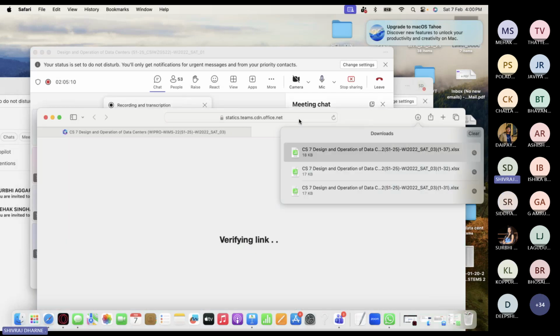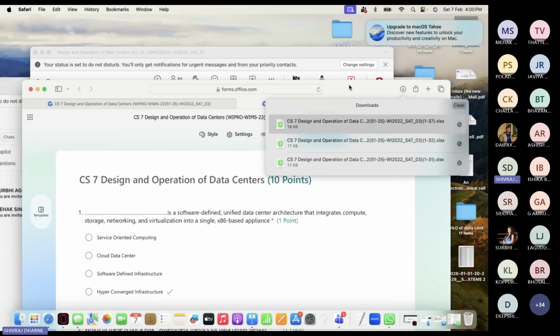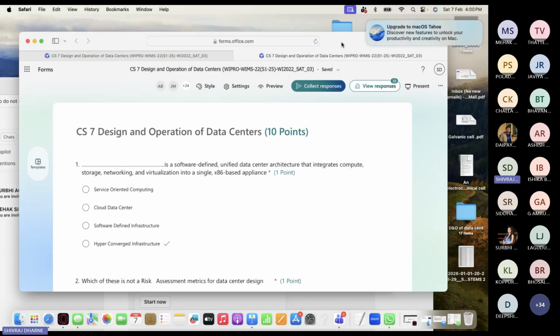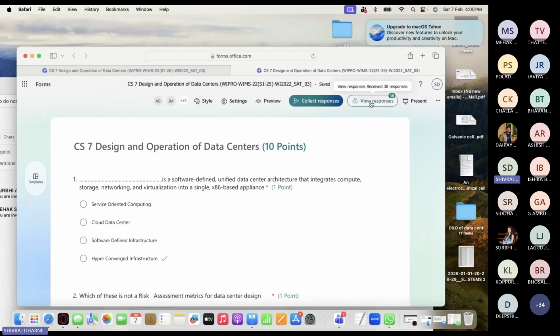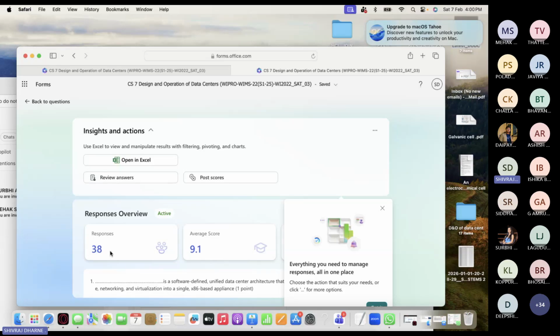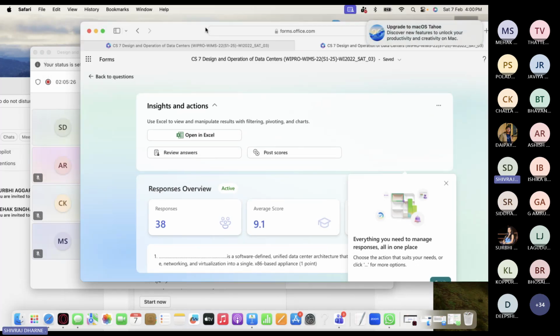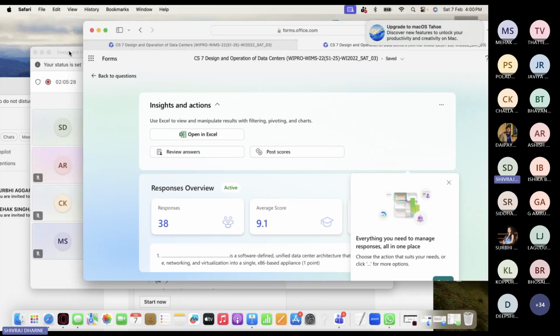If nobody is saying, then I should see at least 54 responses. Okay, so I will go here. I will say few responses. I see 38 people, only a 1% increase. So where are the other people, guys? Okay, next time onwards, I'm going to give you real marks.